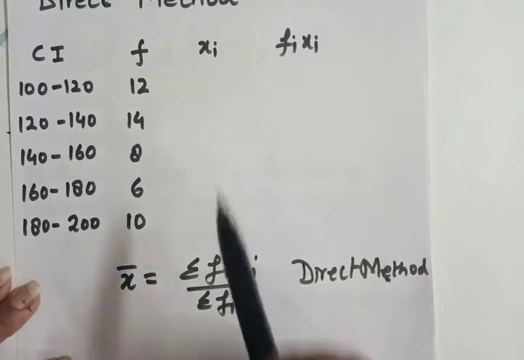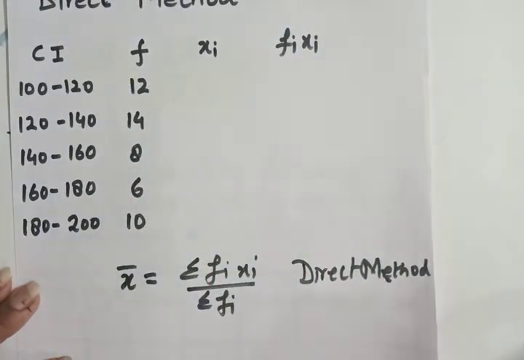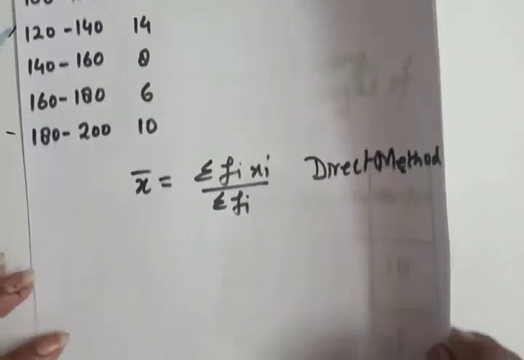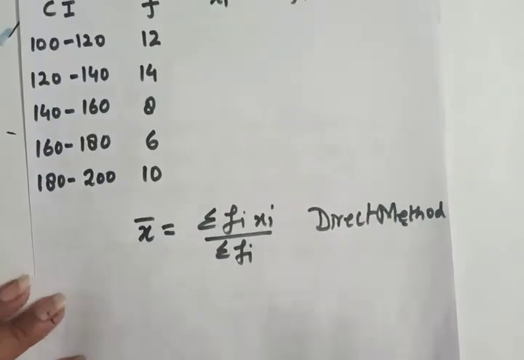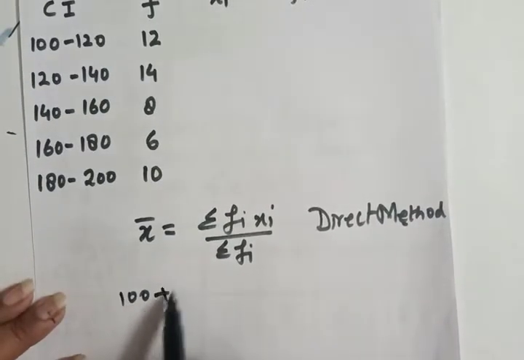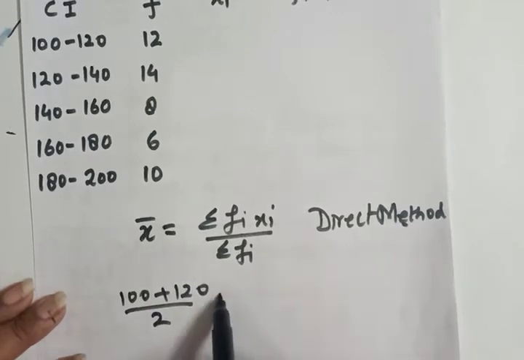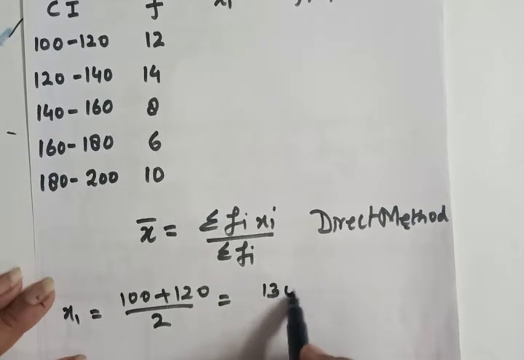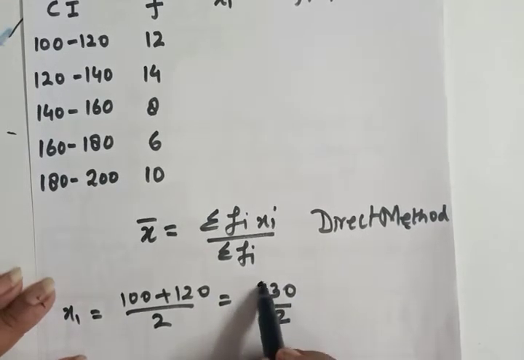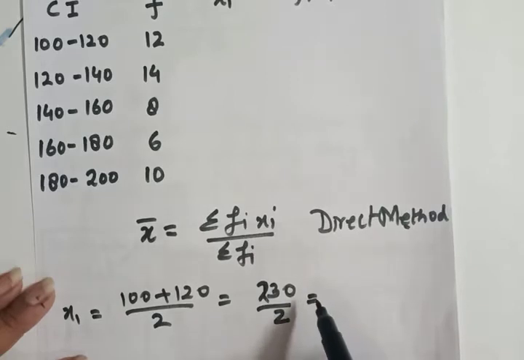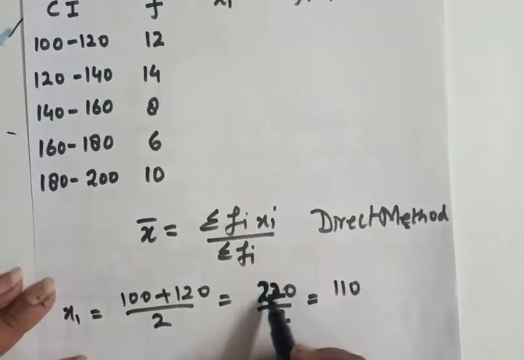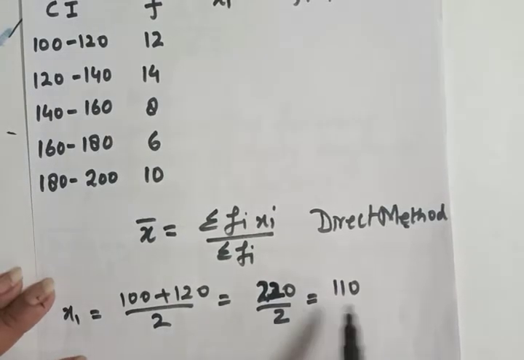Yes, same for the Xi. So what is Xi? Xi is the class mark. I already told you how we can find the class mark: the summation of upper limit plus lower limit, whole upon 2. I can find it for one class interval, that is 100 plus 120 upon 2, that is equal to x1, 220 upon 2, that is equal to 110.